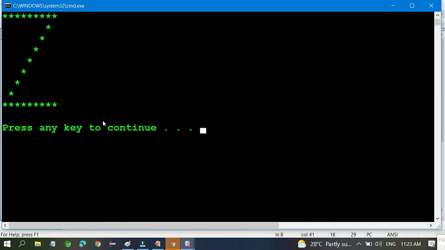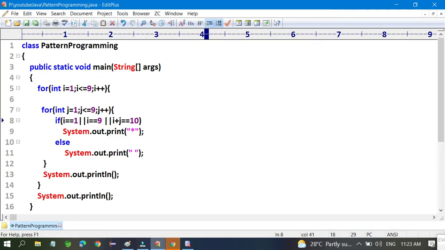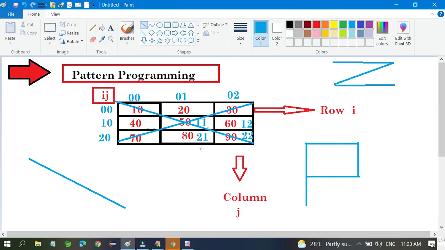I hope guys you enjoyed this video, and that much I think is enough for you. If you want to print W, or any patterns like this, I hope you are able to do it, and you can try. If I do everything, then you are not going to practice. So I will give it to you. Please practice W. If you have done the W, please do the M also. Please do N also. If you do all those things, definitely you are a great man.